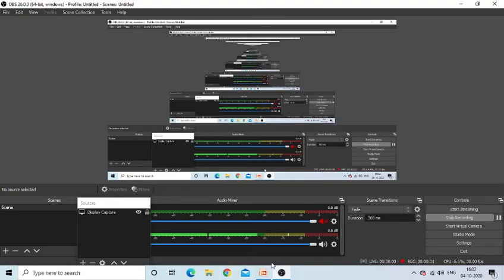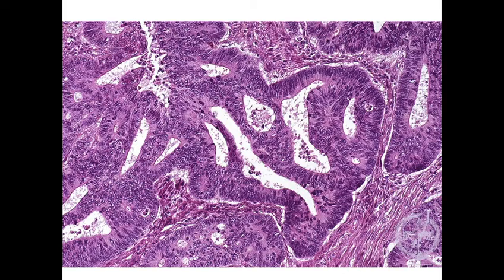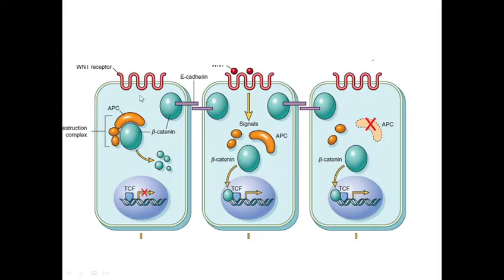Today, let us discuss the genetic basis of colonic carcinoma. There are two well-known pathways for the development of colonic carcinoma. One is the APC beta-catenin pathway, and the other is the microsatellite unstable tumors. First, let us learn in detail about the APC beta-catenin pathway.